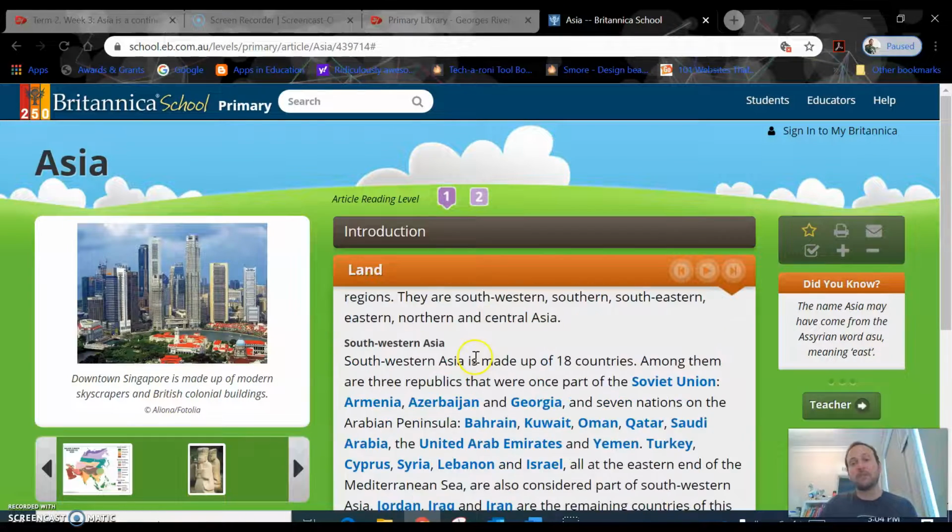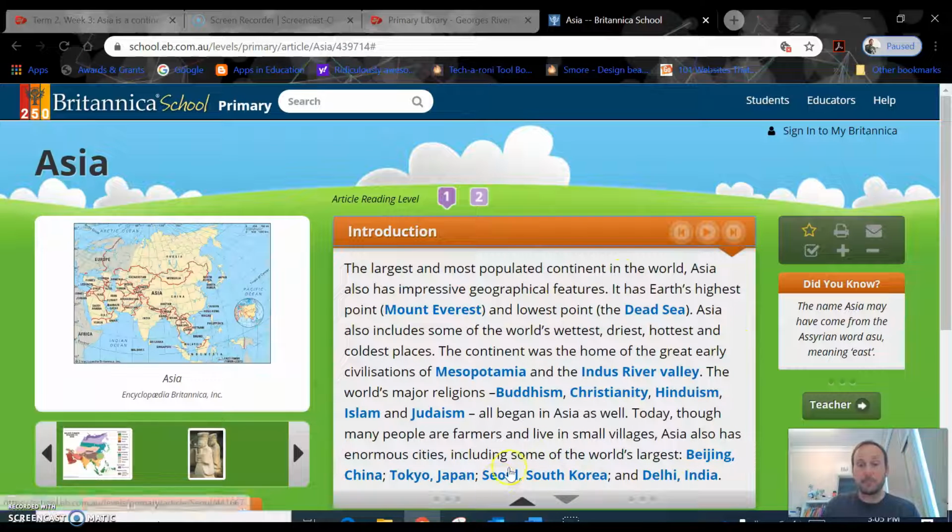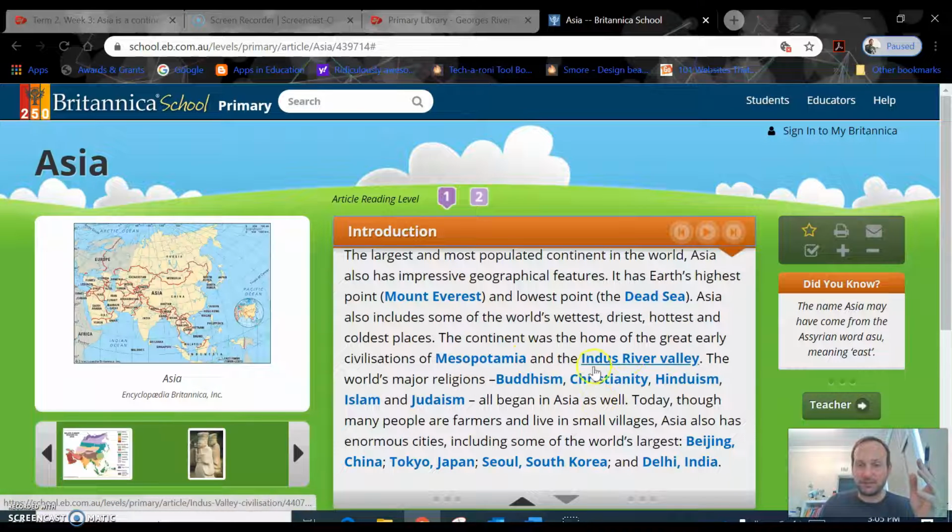So today, let's get rid of this. I want us to focus on the introduction here that tells us a little bit about the continent of Asia. As we skim through, we're looking for our largest, most populated continent in the world. Our focus this term is going to be geographical features, so what the land looks like and some of the interesting points and the things that we find in the different countries in Asia. So seas, forests, mountains, things like that. You can see some religions and things like that.